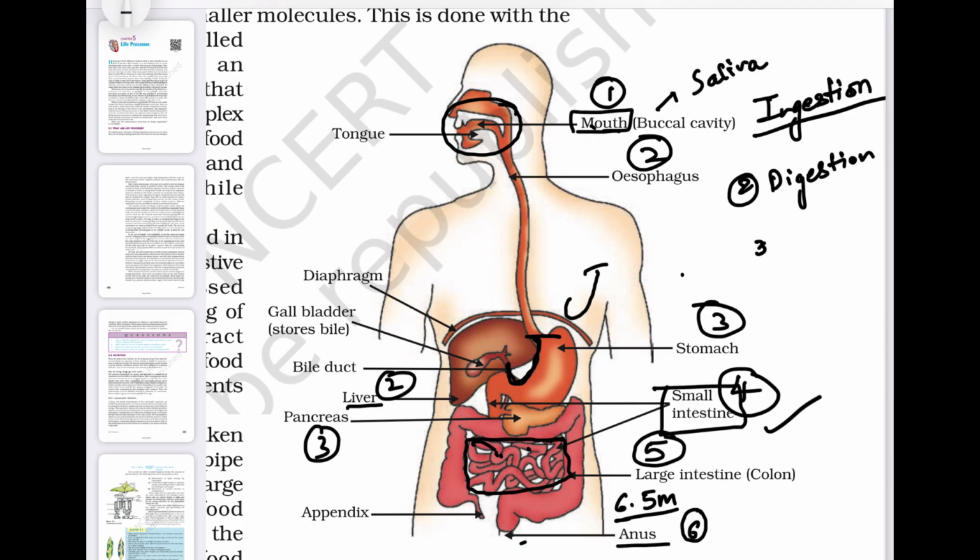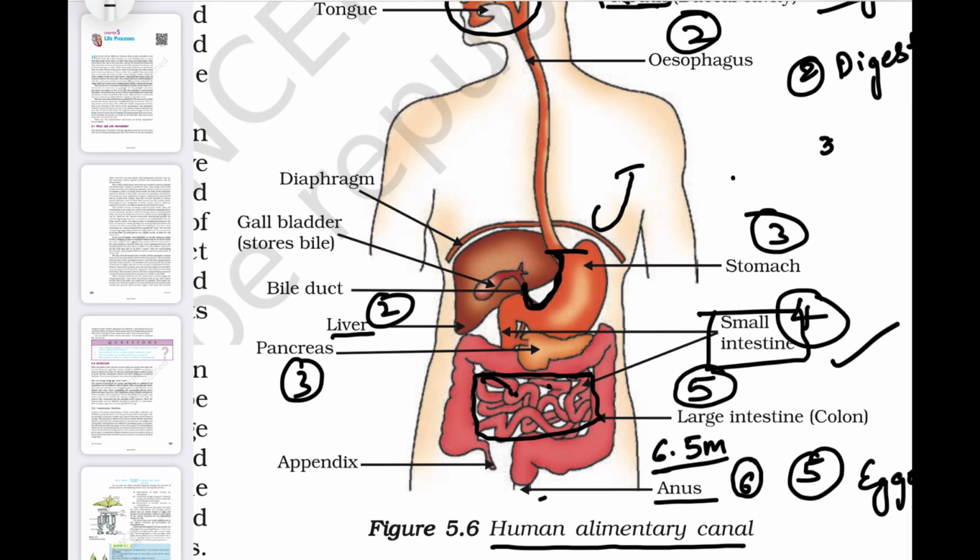And fourth process is assimilation. Assimilation also takes place after food is digested, and complete digestion takes place in small intestine. And then the last step is egestion. Okay, and egestion takes place in anus. Here, this is the liver, and the liver contains this pocket-like structure known as gallbladder.